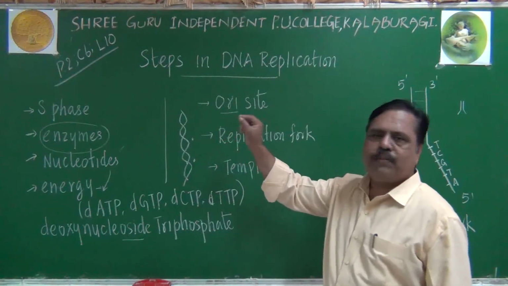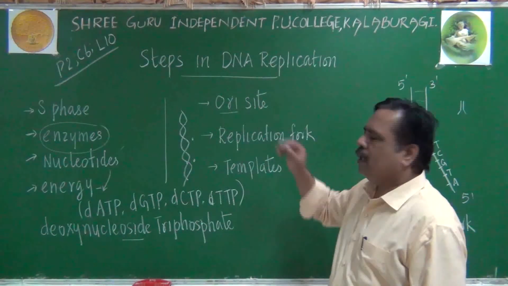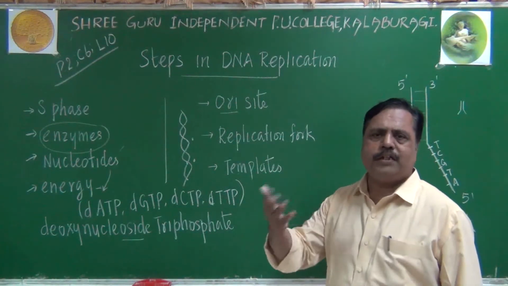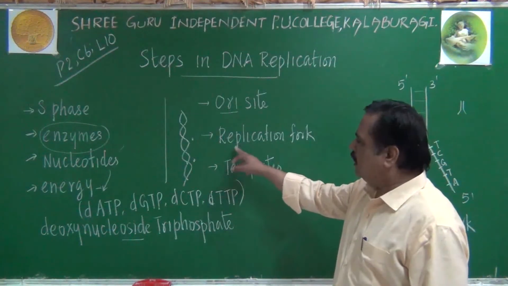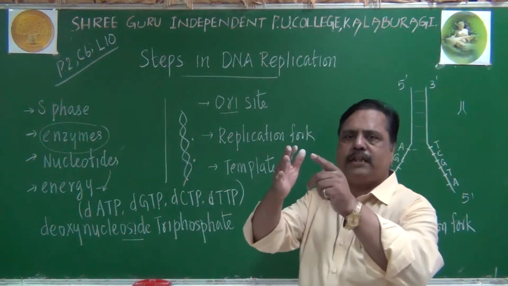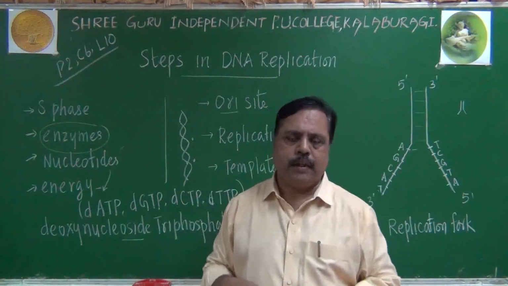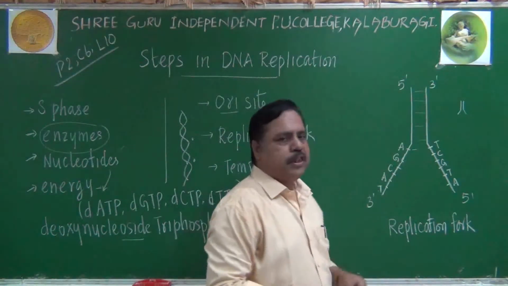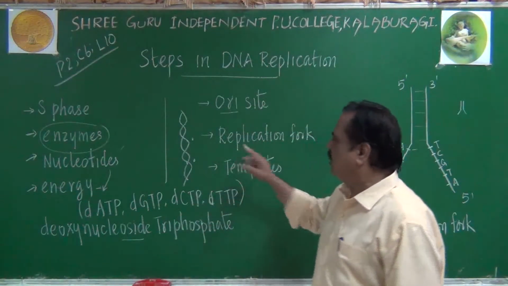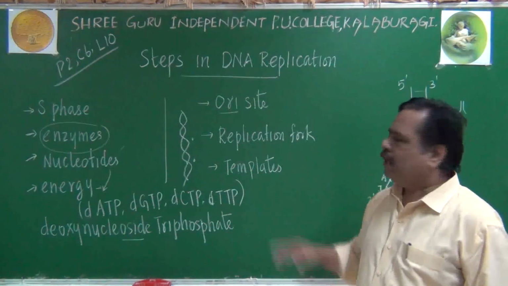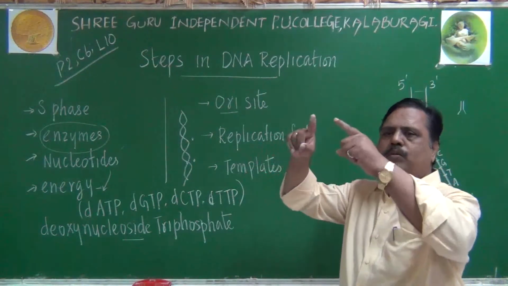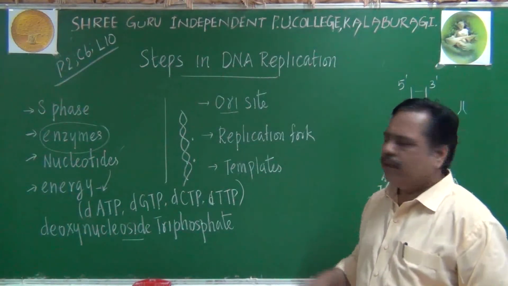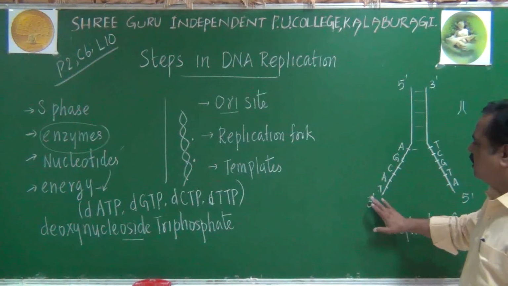Then the place from which DNA starts its replication, or the point from which replication starts, is called the ORI site. It is called the initiation place. Because of the ORI site, the 2 DNA strands will be separating. That separated condition will exhibit an inverted Y-shaped structure. That Y-shaped structure is called the replication fork. In the replication fork, the 2 polynucleotide chains are exposed with antiparallelity. Due to that, we are getting templates of the DNA.